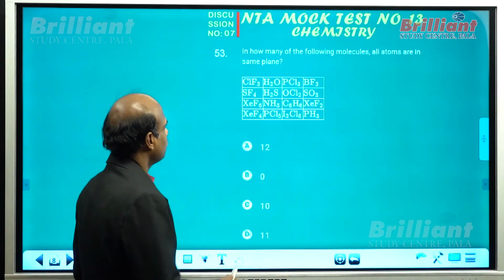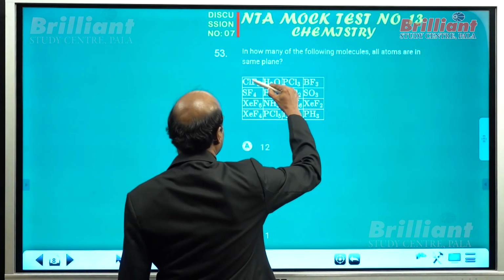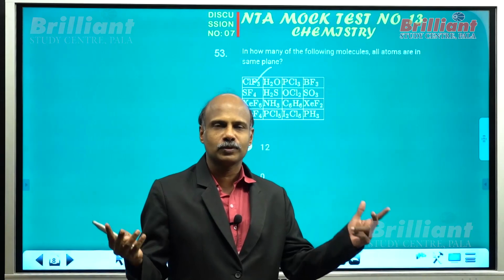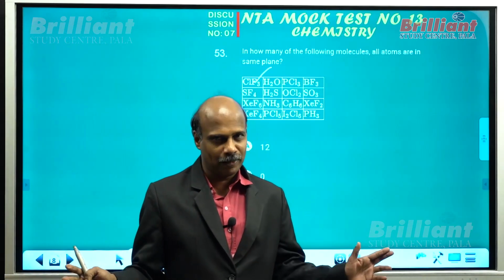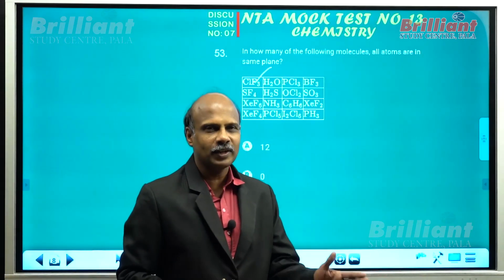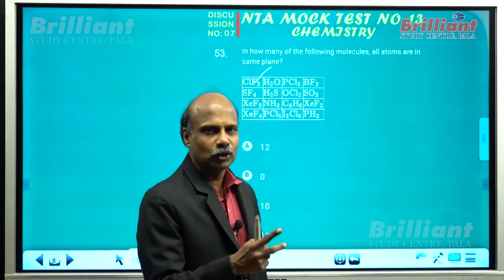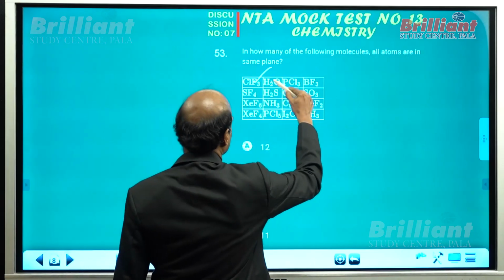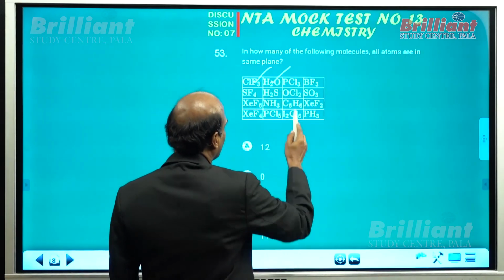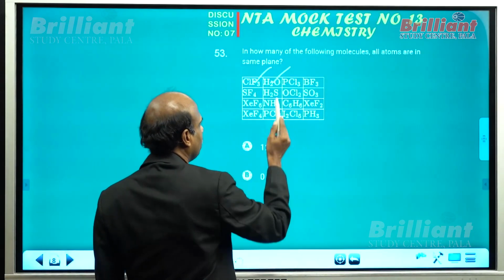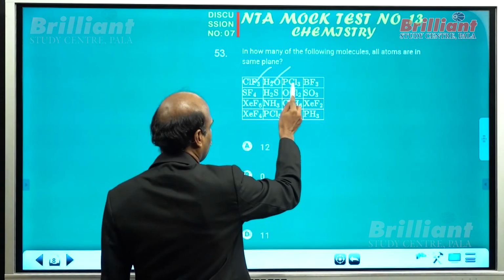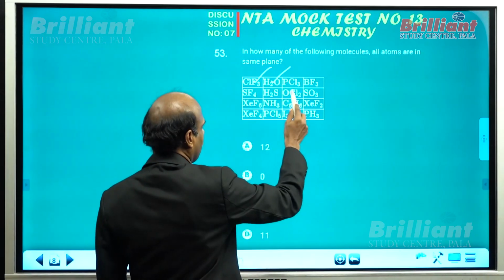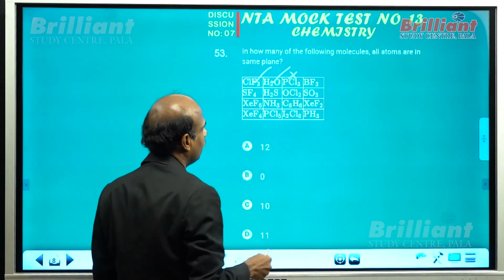What are the molecules? You need not bother about the hybridization here, because any species having a total number of 2 atoms or 3 atoms should necessarily be in a plane. Am I right? You can create a plane combining the 2 other atoms along with a central atom. So this should be planar, this should be planar. And what about here? You know that this should be pyramidal because of the total of 4 atoms. So you should bother about the geometry of the central atom. So you know this is pyramidal.